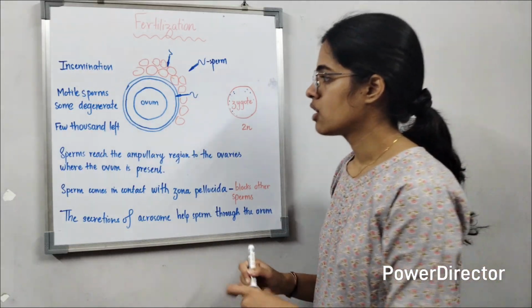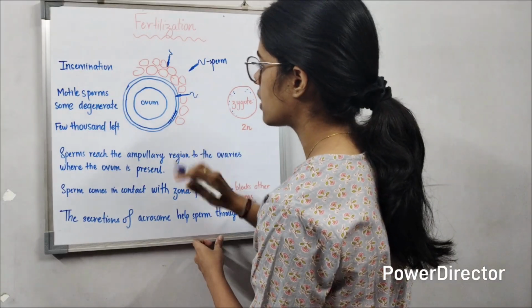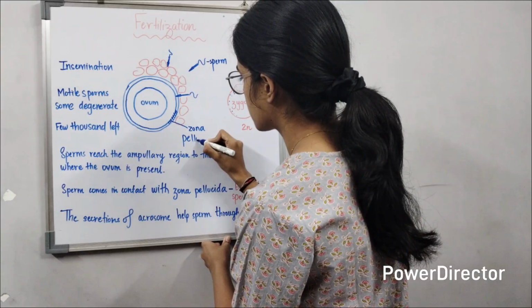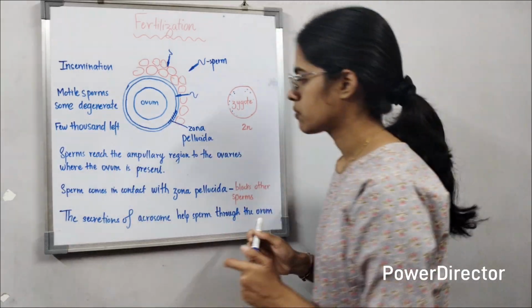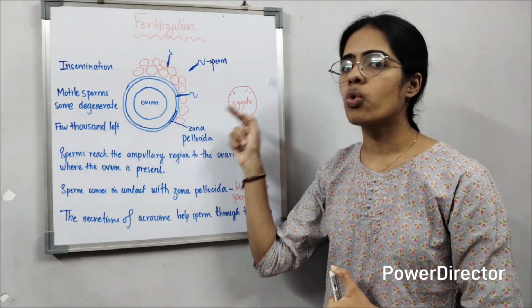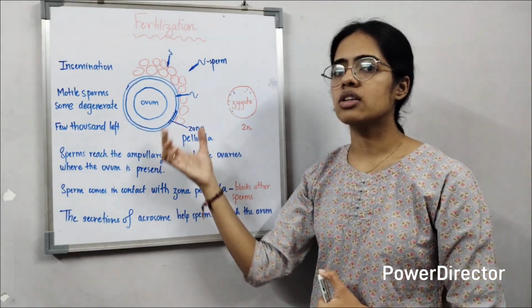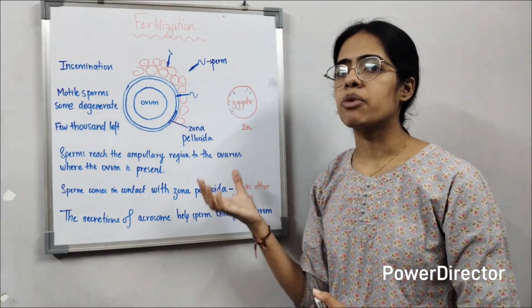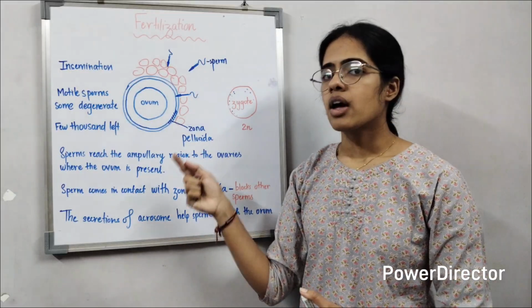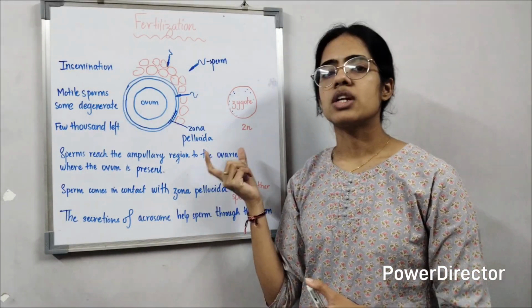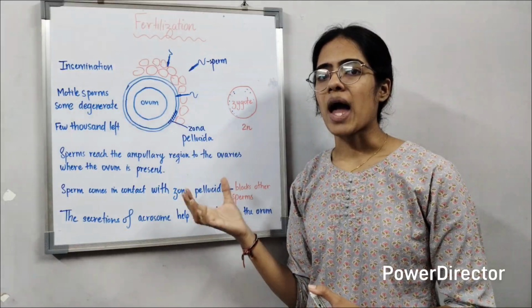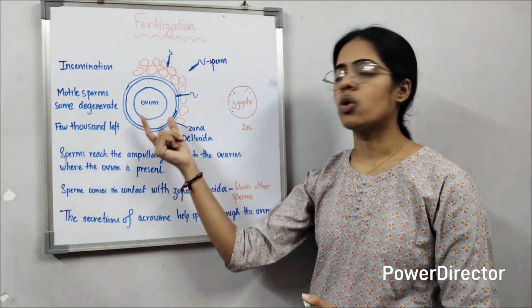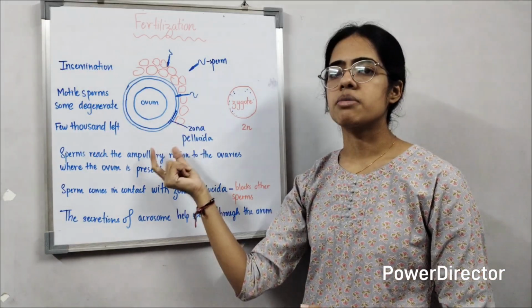Now this is very important. This thing which I have depicted here is the zona pellucida layer. The sperm has to go through the corona radiata cells which are surrounding the ovum, and it has to reach the zona pellucida layer. Now this layer is acting as a semi-protective layer. Once a sperm goes through the zona pellucida layer, the zona pellucida layer will change its properties to act as an opaque or protective wall which blocks the other sperms which are trying to enter the space where the ovum is present.